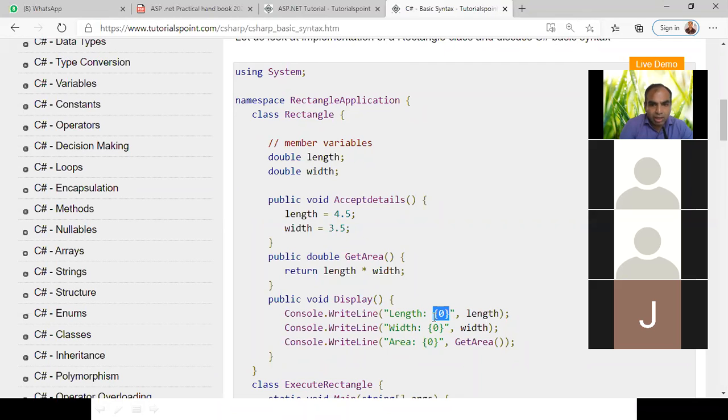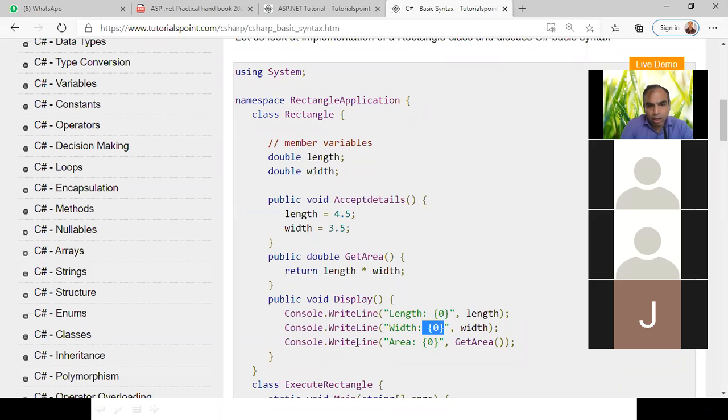That is just like we are using %d, %c in C. Here we are using it in a curly bracket 0. That is the value we are showing of the length. Again, the value we are showing of the width. We are assigning their values. See, length and width will show here. Console dot write line. Write line is the method that displays the value, that displays the statement. And here the length variable assigns the value and it shows in the literal.